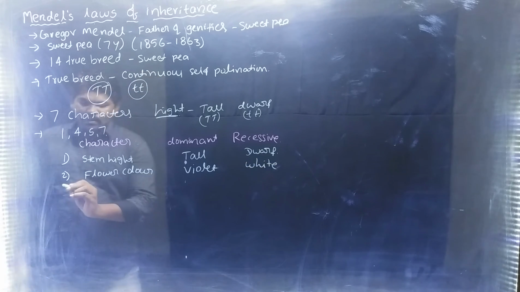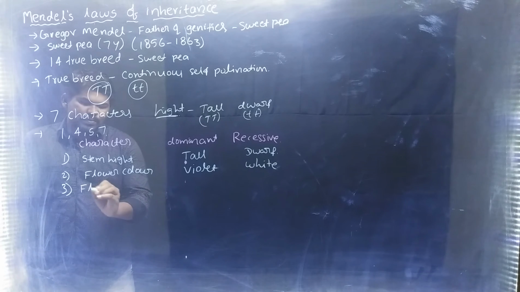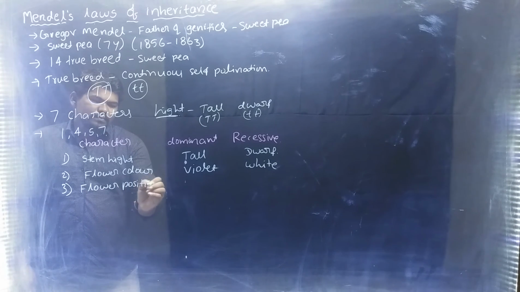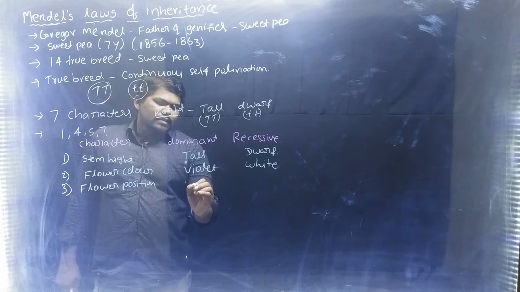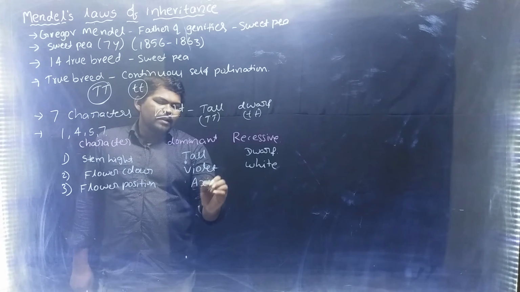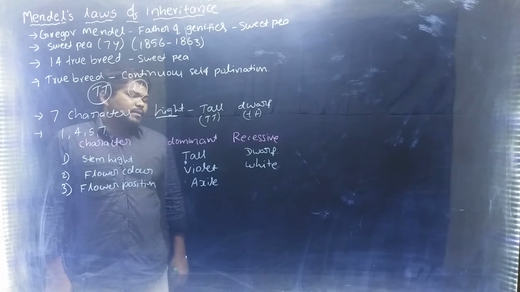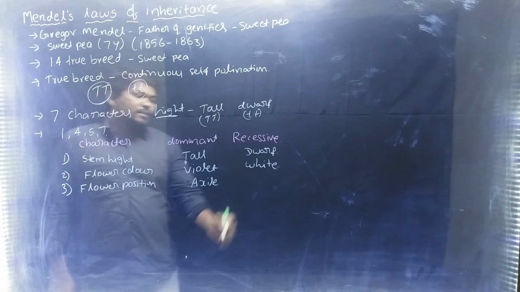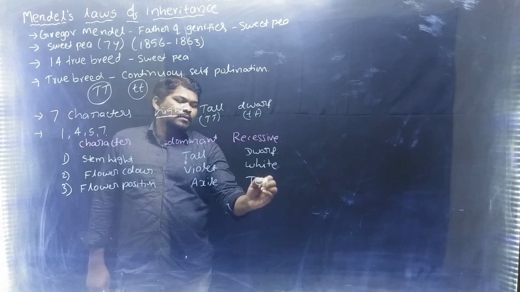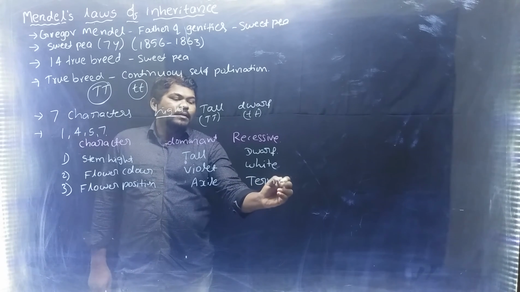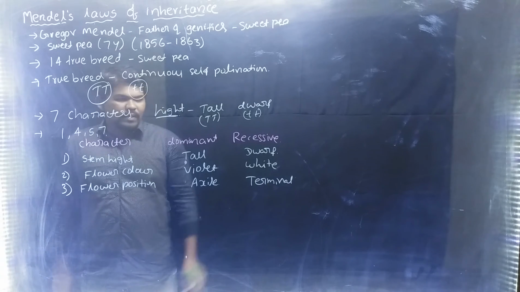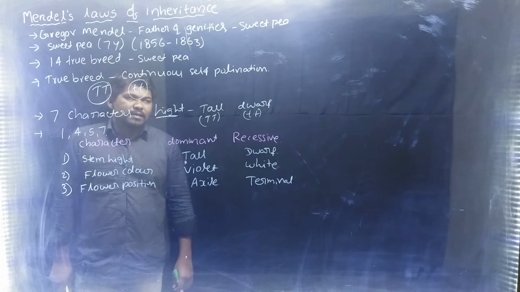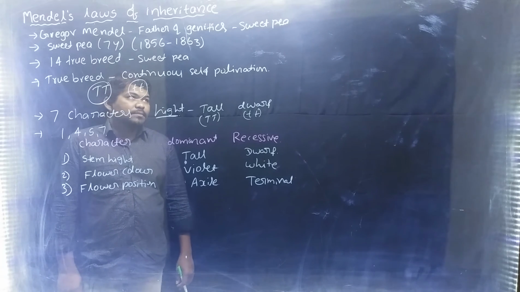Next, the third character is flower position. Axil is the dominant character. Terminal is the other position of the flower; if the flower is present at the terminal, that is a recessive character.